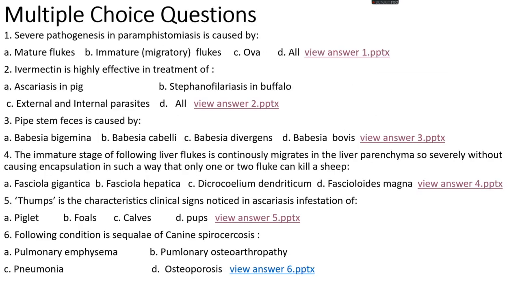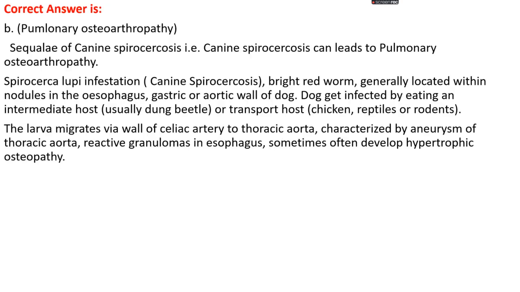Question number 6. Which of the following conditions is a sequel of canine spirocercosis? Option A, pulmonary emphysema; option B, hypertrophic pulmonary osteoarthropathy; option C, pneumonia; option D, osteoporosis. The right answer is option B, hypertrophic pulmonary osteoarthropathy. Canine spirocercosis can lead to hypertrophic pulmonary osteoarthropathy.